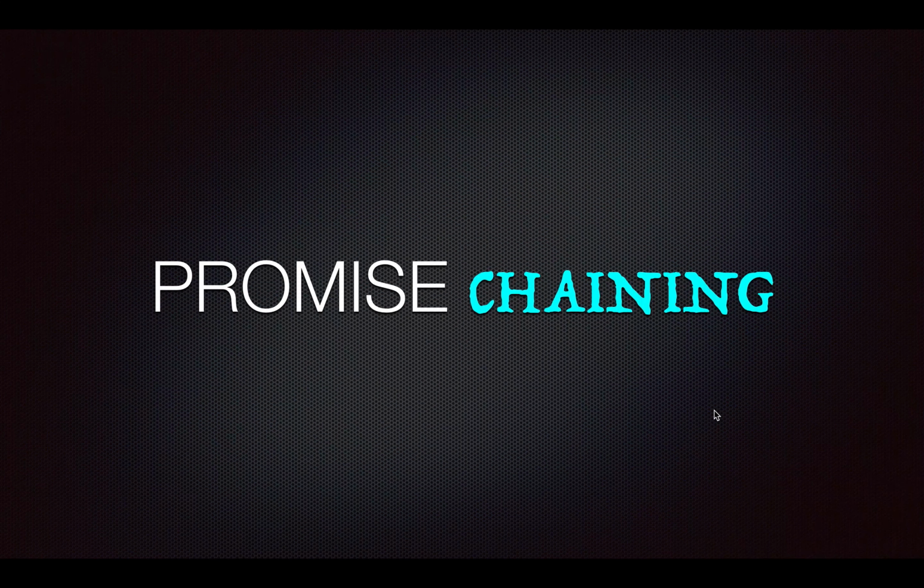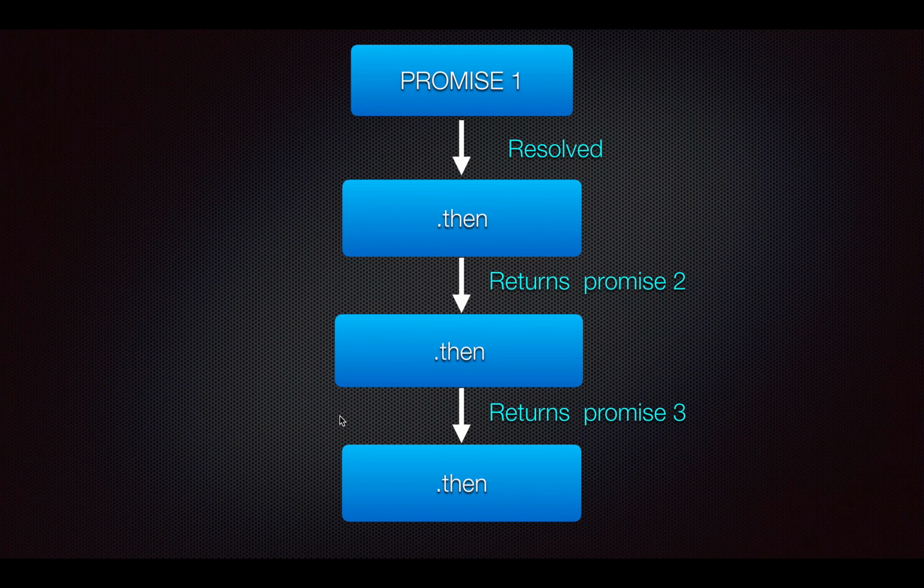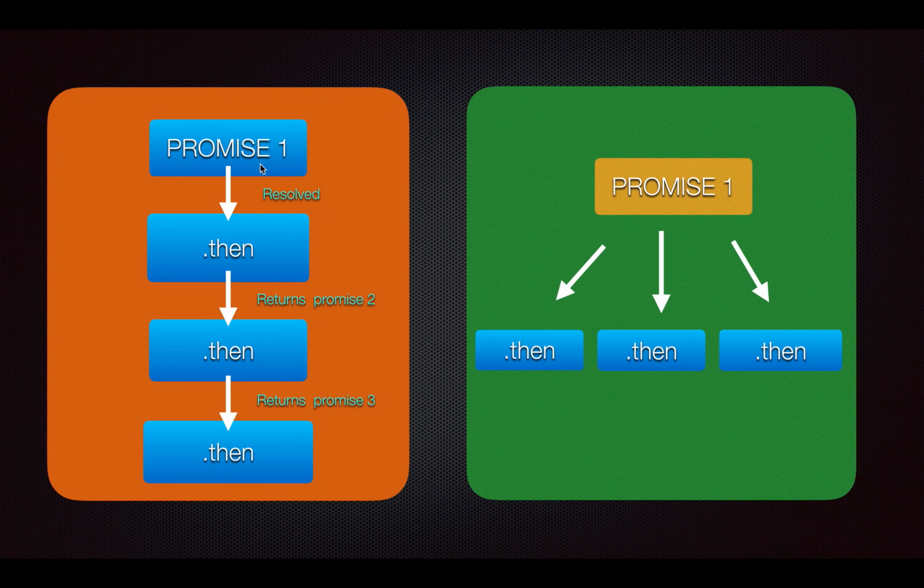The next topic is promise chaining. When an instance method of a promise like catch, then, or finally returns another promise on which an instance method can be called again, it is said to be promise chaining. This is always misunderstood with a promise having multiple thens. In the case of promise chaining, the second function will work on the result it got from the previous one. If the previous function takes some time to complete, the second function will wait until then. But in the case of a promise with multiple then functions, that is not the case. The result from one then function is not passed to another then function. This is the difference between promise chaining and a promise with multiple then functions.